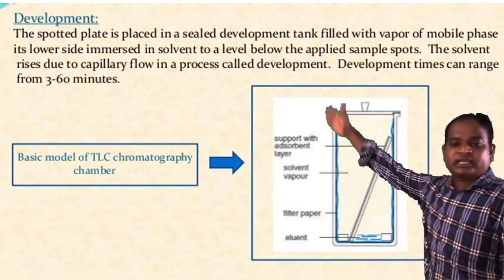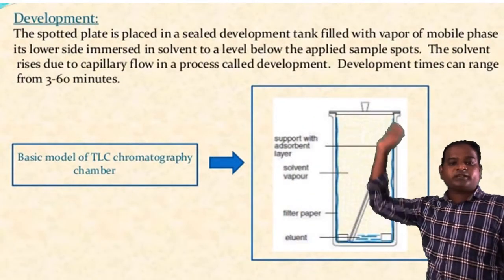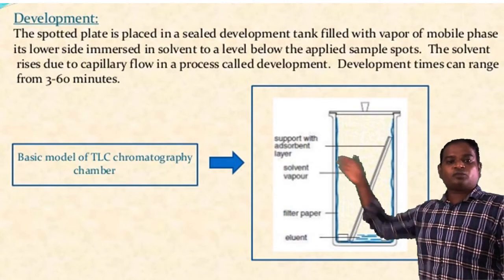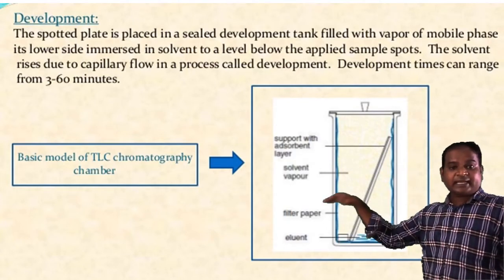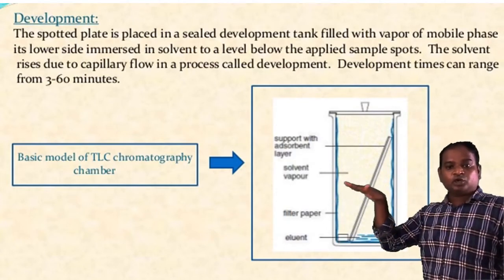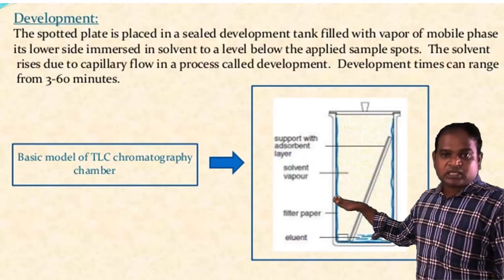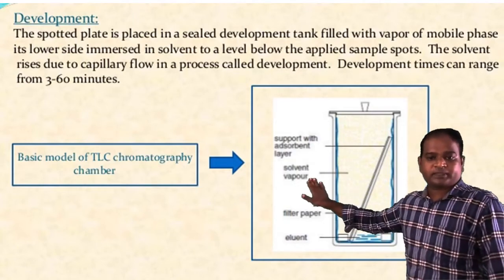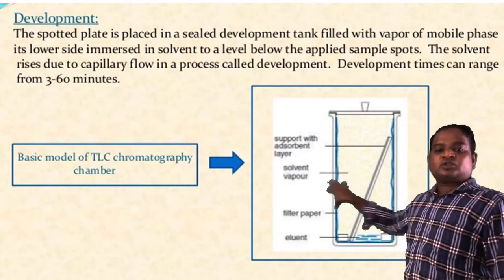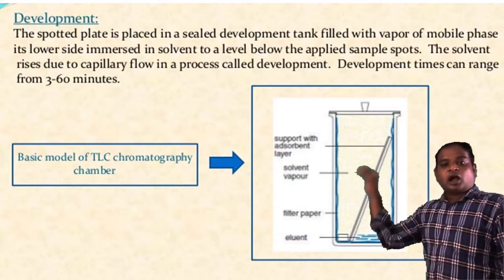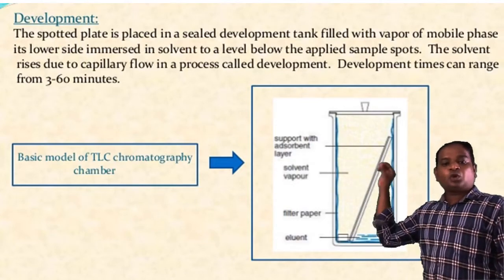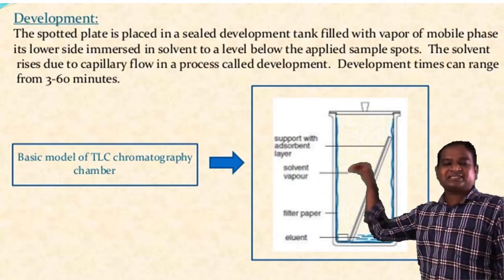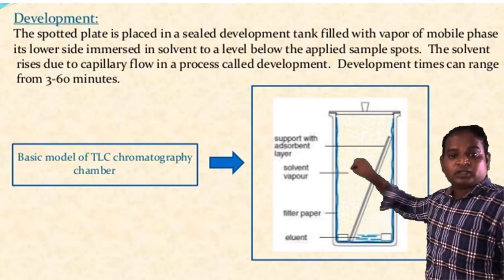Coming to the next one, development. The spotted plate is placed in a sealed development tank filled with the vapor of the mobile phase. The lower side is immersed in solvent to a level below the applied sample spots. The solvent rises due to capillary flow in a process called development. So, I am explaining that after completion of the spotting, the whole plate is taken into a glass chamber which is saturated. Here, the saturation is the most important part of the development technique.